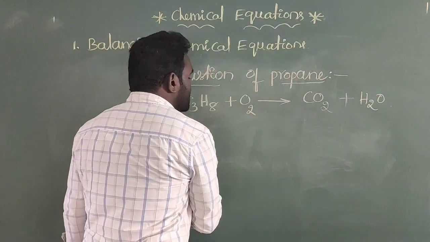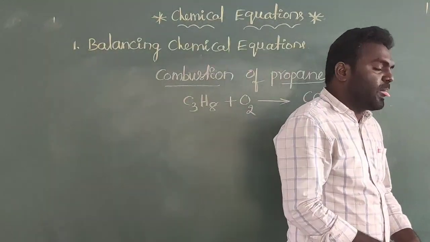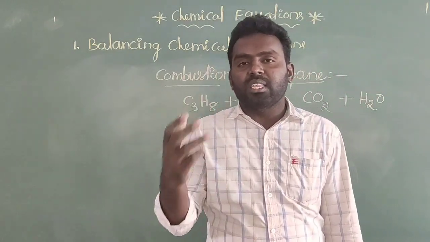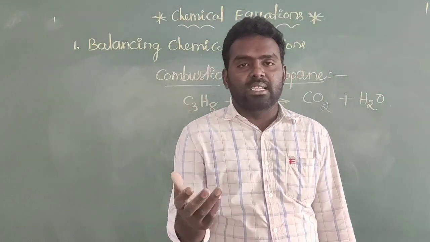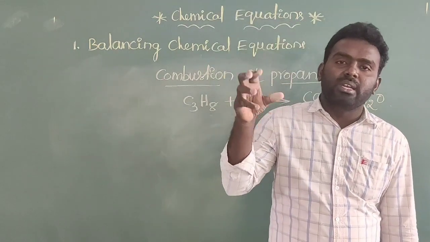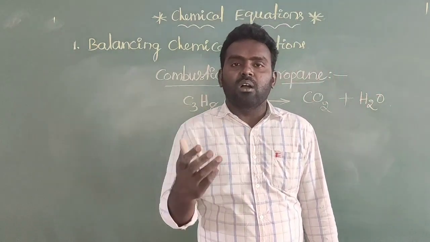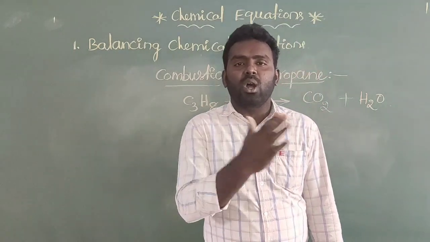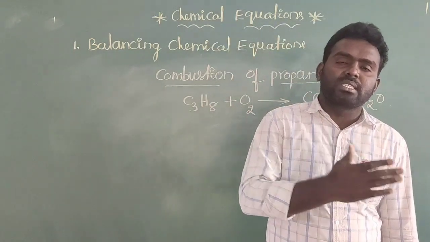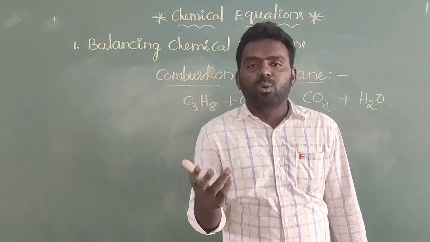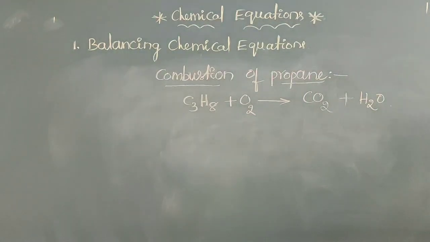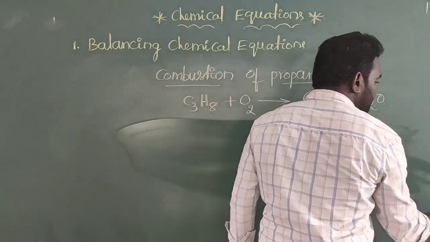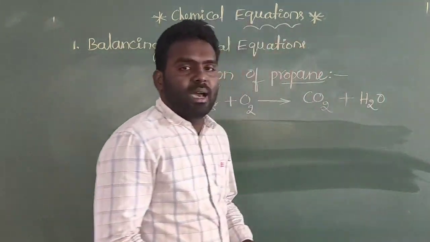In these suitable coefficients, simply what I am saying is that first you will multiply with 2. After that, if we are not getting the balancing of the equation, you will take 4, and if using 4 we also don't get the balance, then you can take 6 and so on. If you take 2, 4, 6 and so on, then easily we will balance that equation.